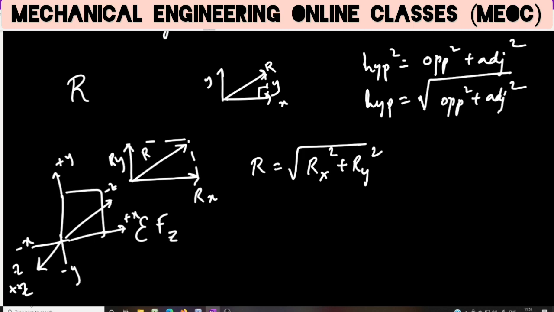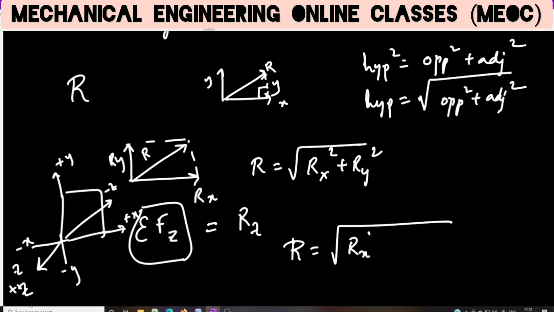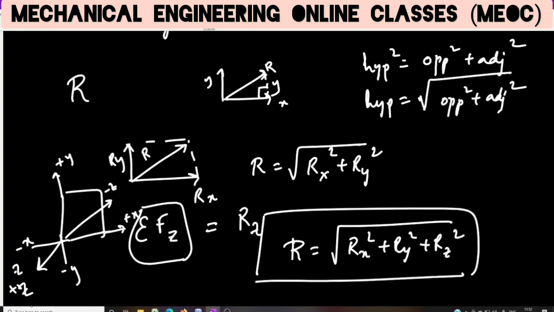This is the convention that we generally use. So we will find sigma Fz, this will be our Rz. That time the resultant will be root over Rx square plus Ry square plus Rz square. Because we know Rx, Ry, Rz, we know the directions, we know the magnitude, it's all known to us.